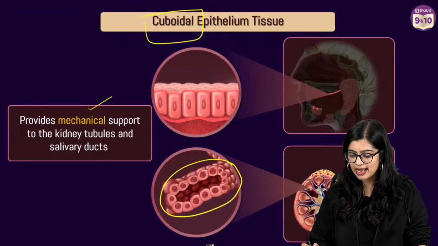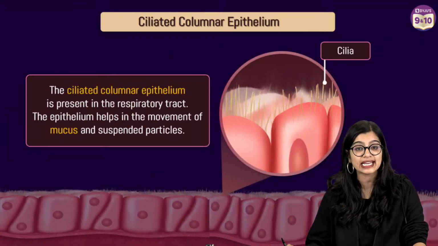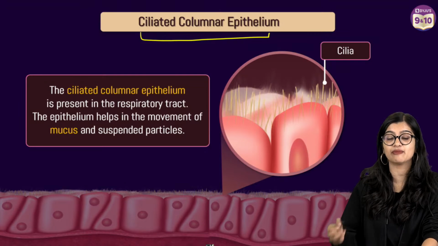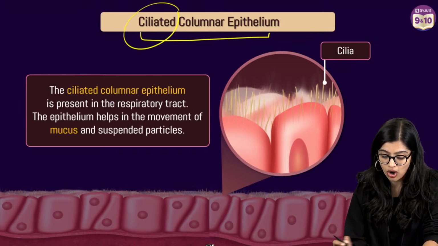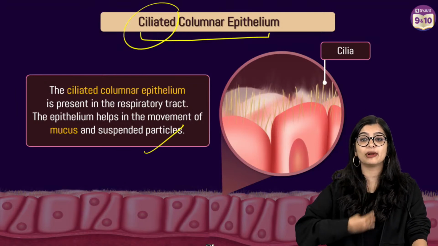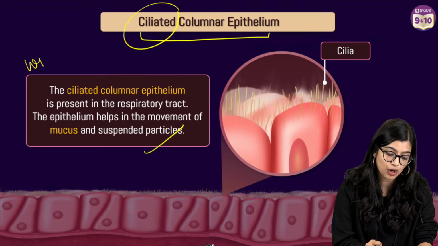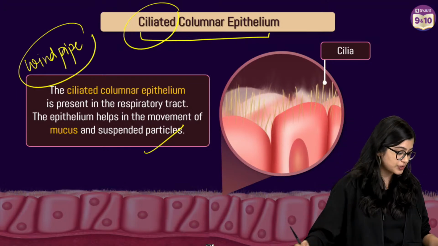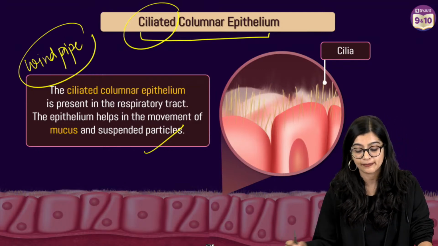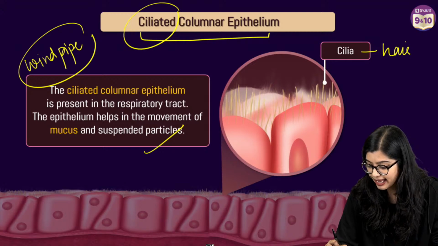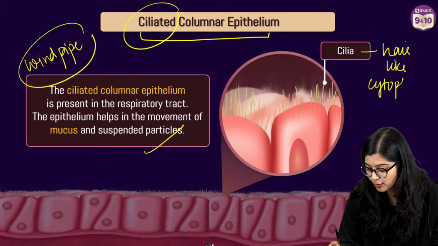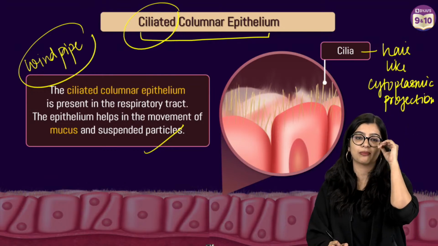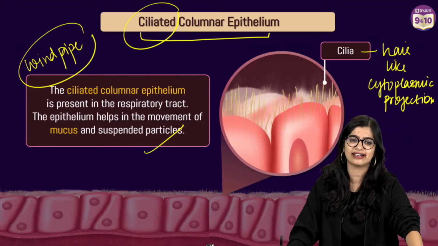Last one is, where are the epithelial cells with cilia found? So we know that ciliated columnar epithelium is a type of columnar epithelium which have cytoplasmic hair-like extensions called cilia. We know that this is normally found in the inner lining of the windpipe, not the lungs. It is found in the windpipe or the trachea, and it also helps in the back and forth movement. Very, very important. What is cilia? Cilia is nothing but hair-like cytoplasmic projections, or you can say protoplasmic projections, that move back and forth. They lash back and forth. Very good. We find it there as well.